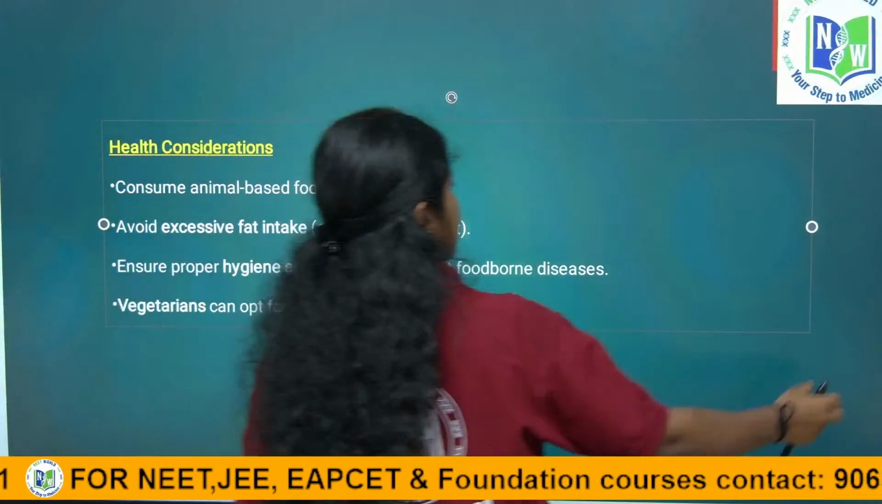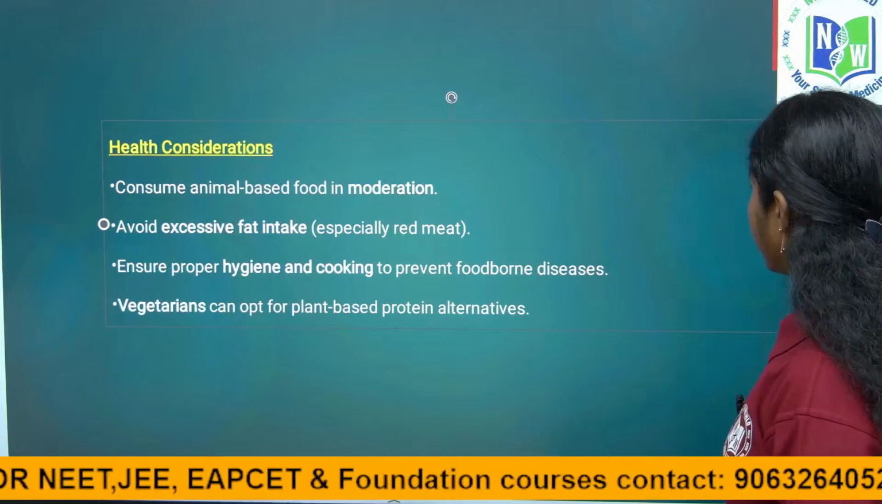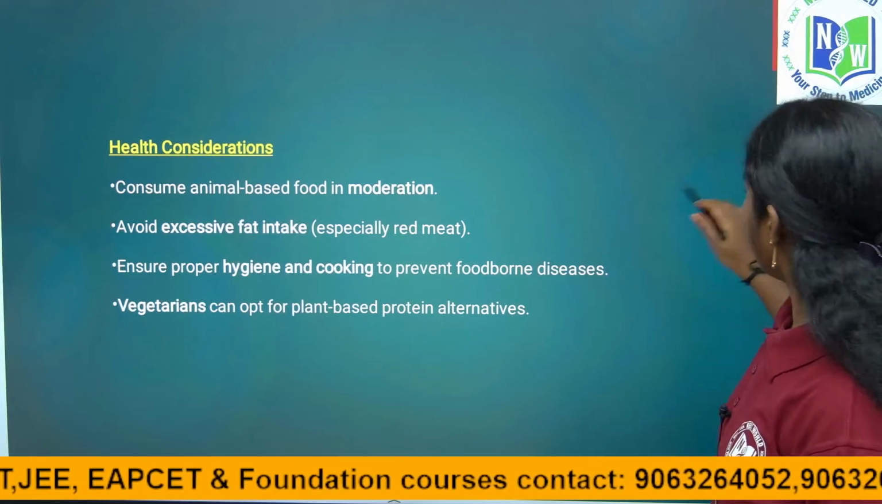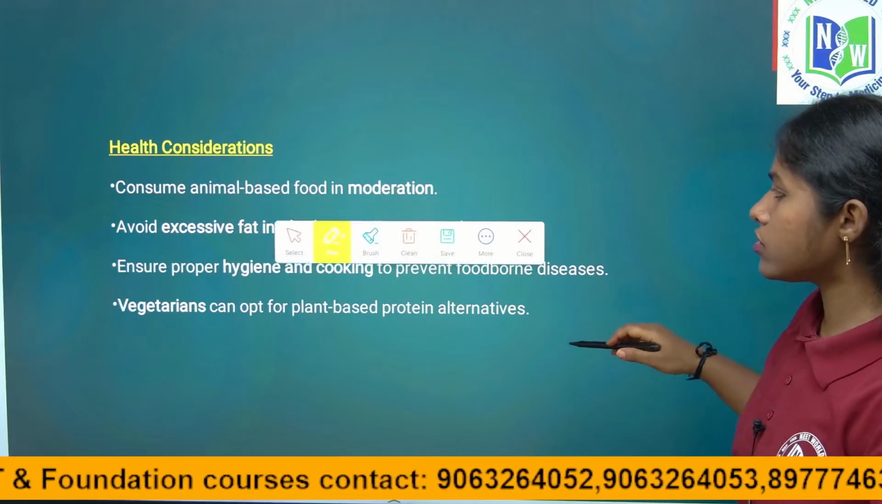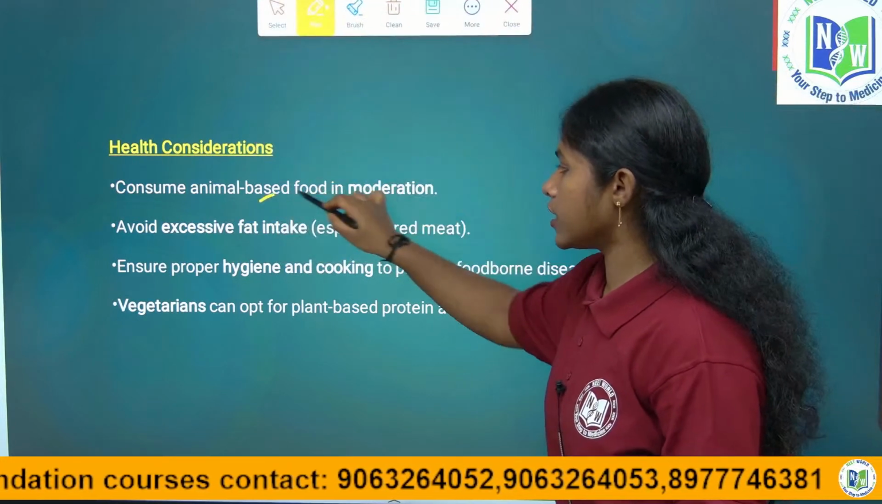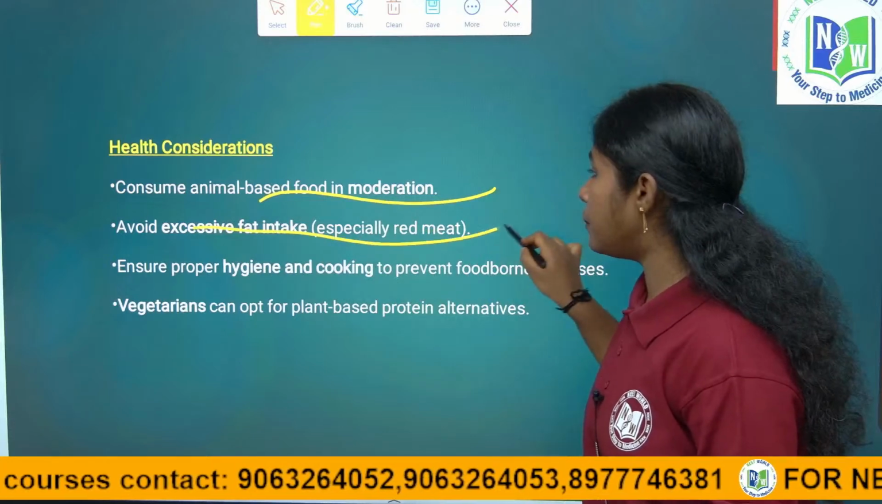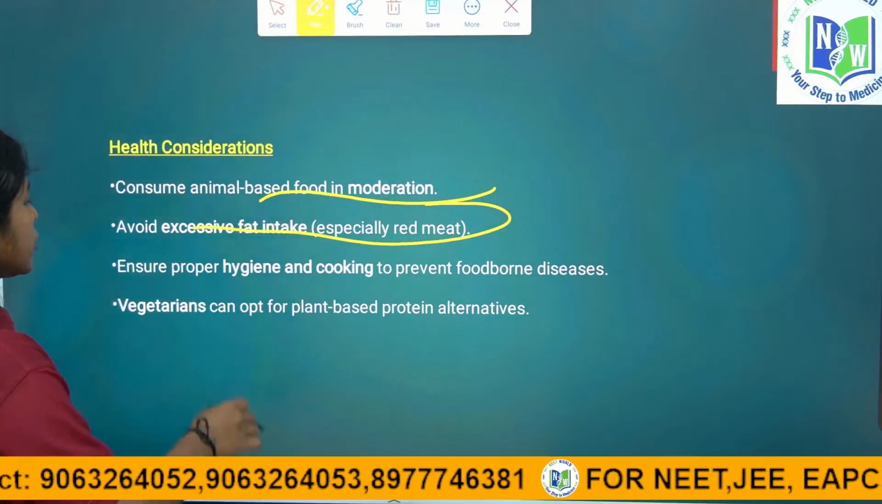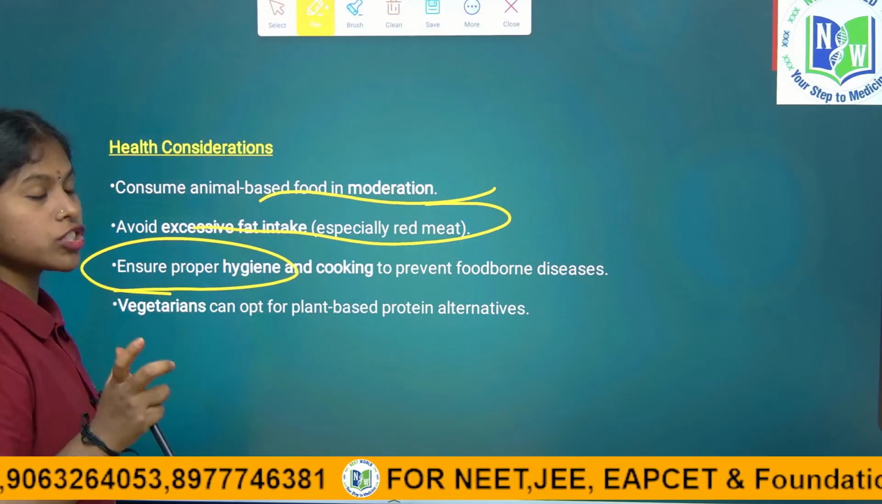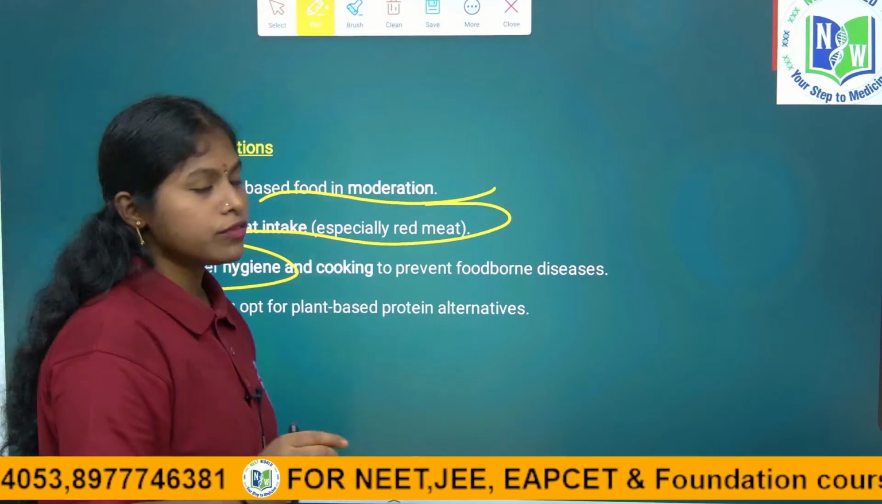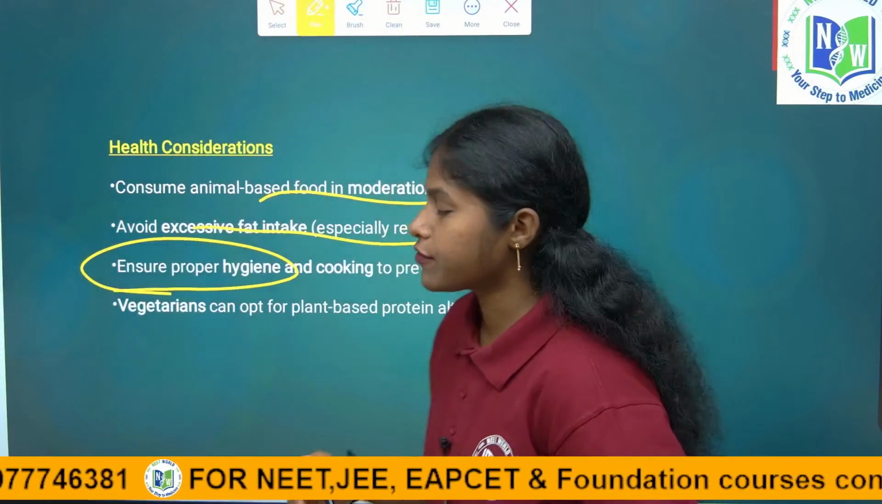So, coming to the next, for daily use of these animal based foods, we have to eat them moderately, not continuously. Excess intake, especially of red meat, is not good for health, and also ensure proper hygiene while cooking. For the meat and the egg, we have to wash once or twice to avoid foodborne diseases.